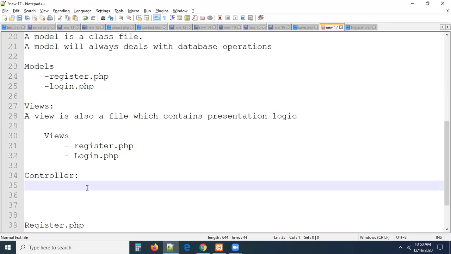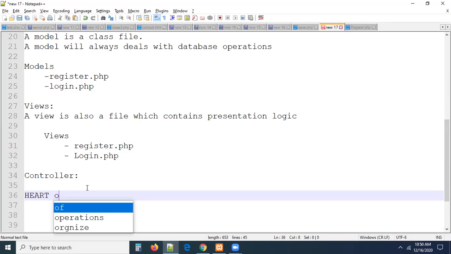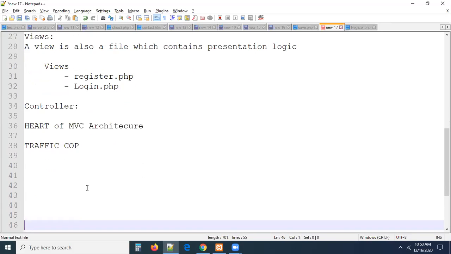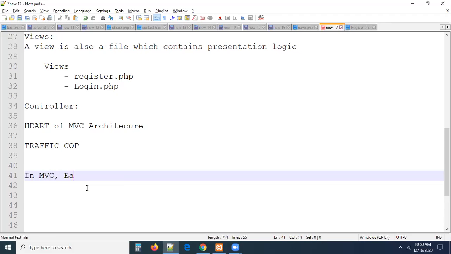Now finally, controller. I'm writing this as the heart of MVC architecture, guys. People also call this a traffic cop. Why traffic cop? In MVC, remember carefully, each and every request will be handled by the controller only.